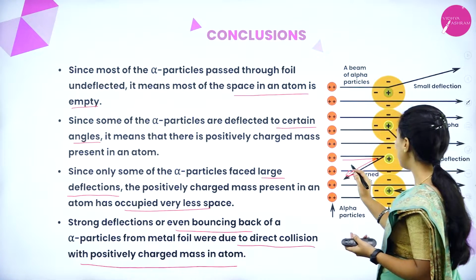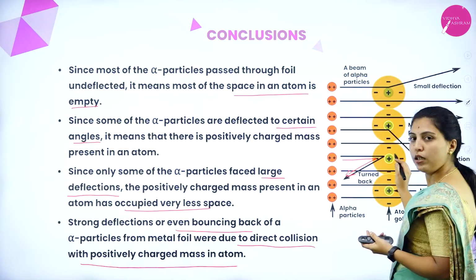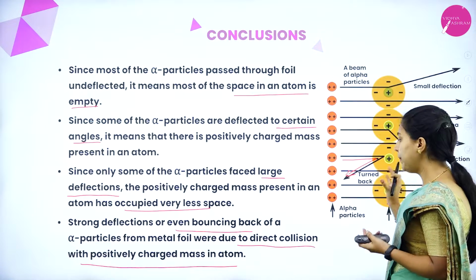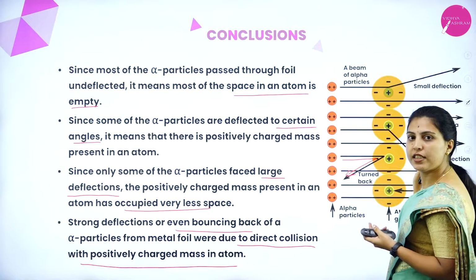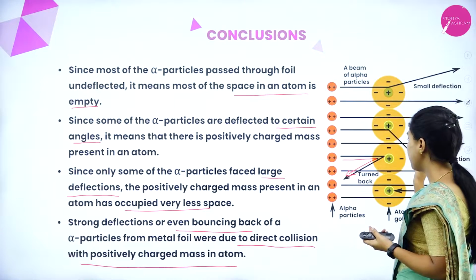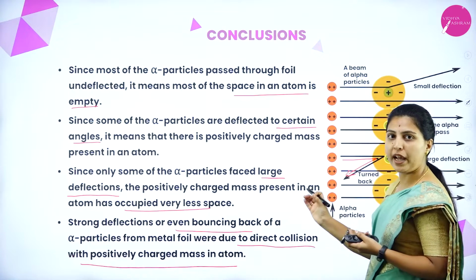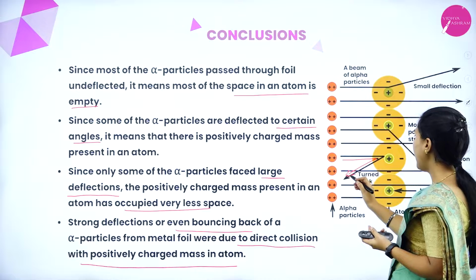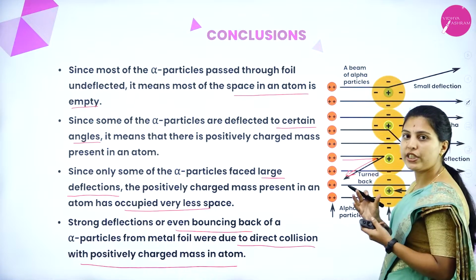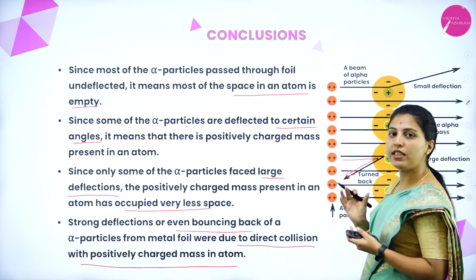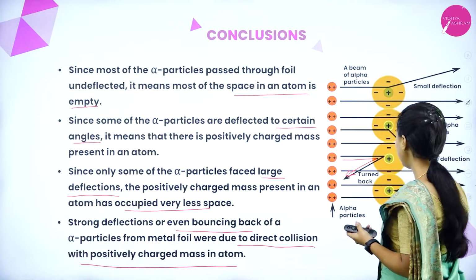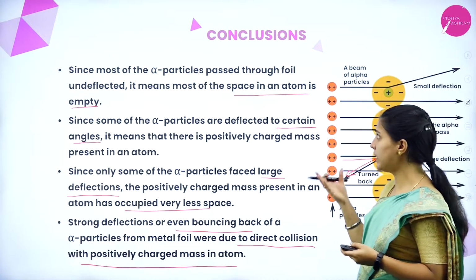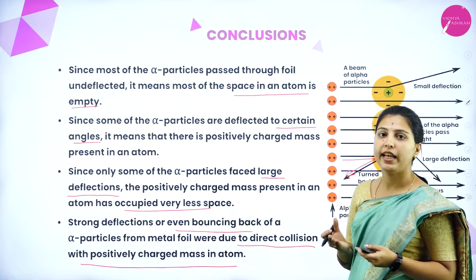When the alpha particle hit the center, where the completely positively charged species is present, it felt the collision with that positively charged species, so it has been bounced back. These are the conclusions of this experiment.